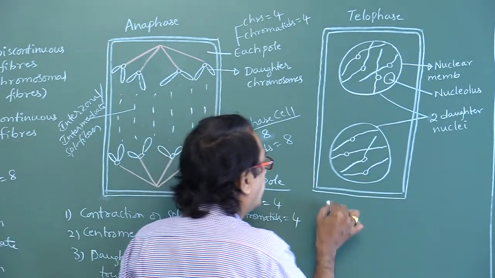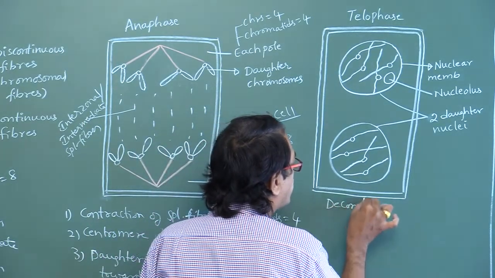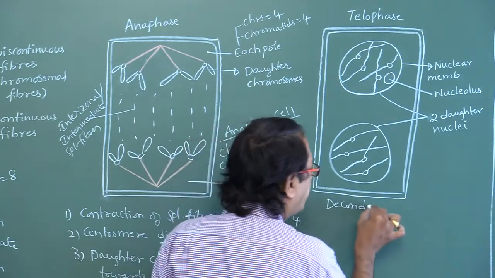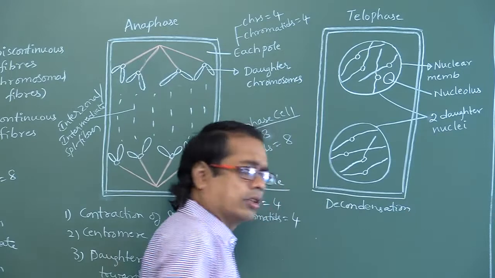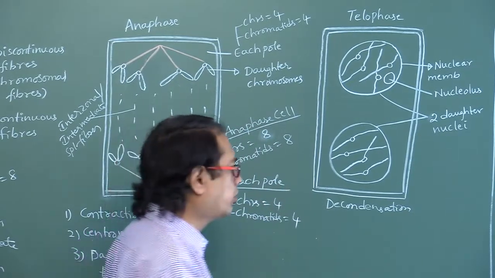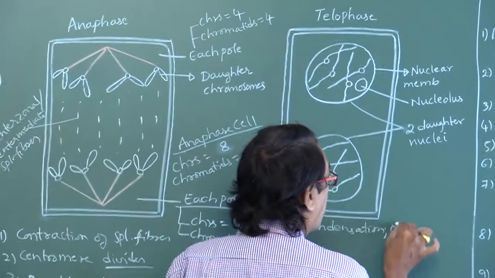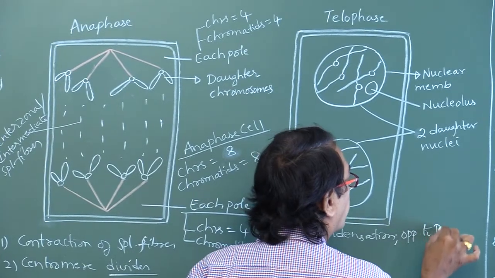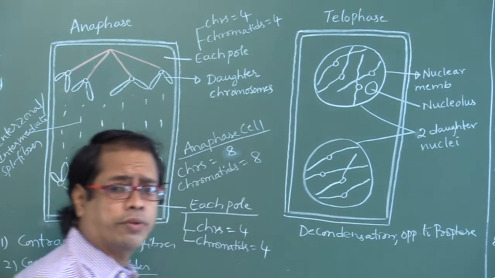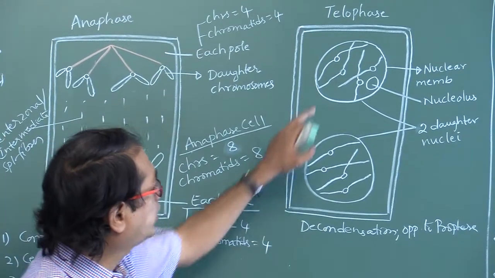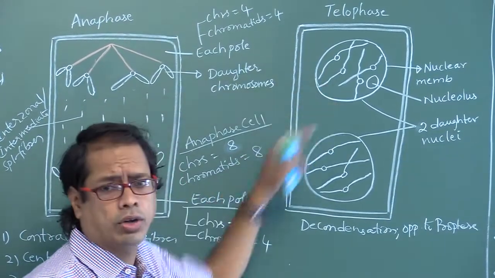So that is so called decondensation. It is opposite to prophase. Each chromosome has 1 chromatid only.